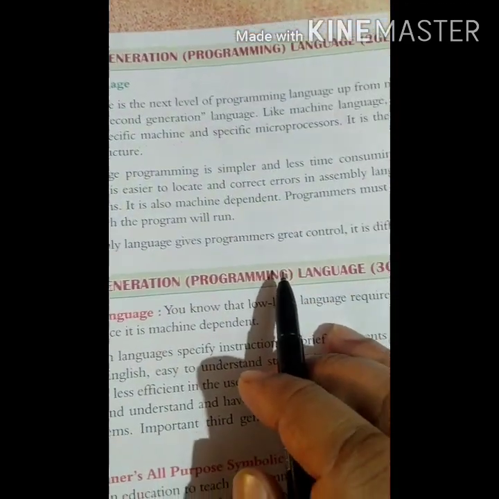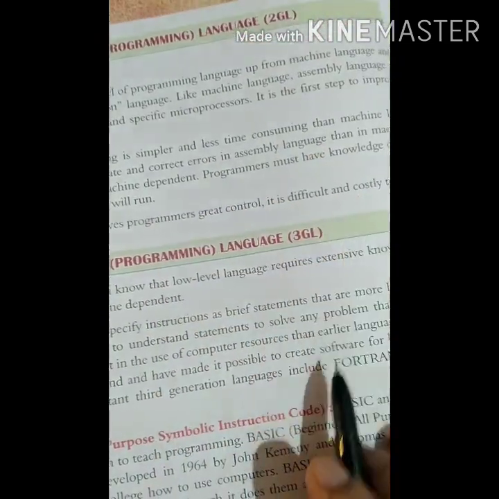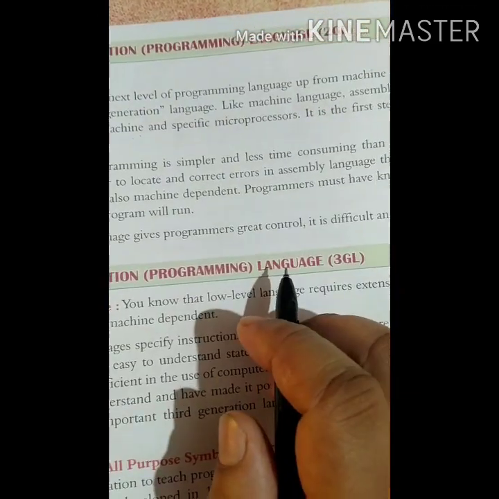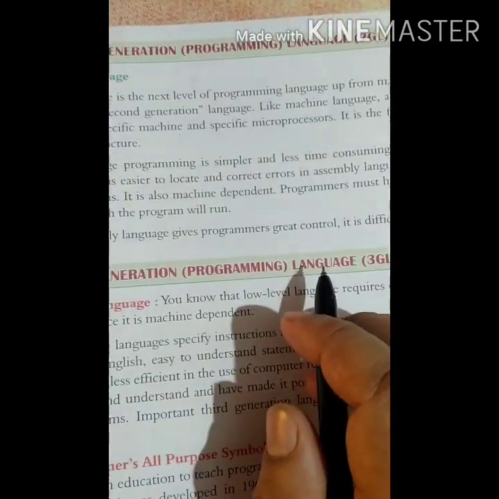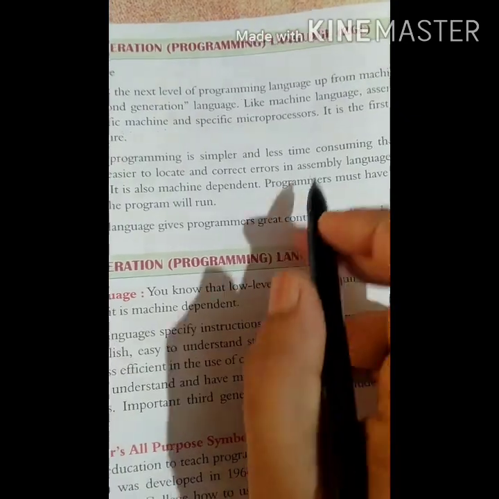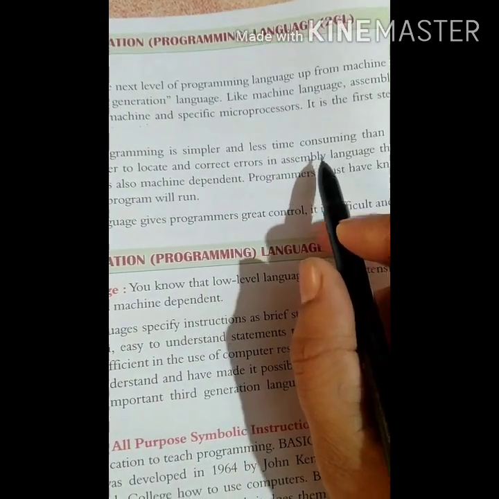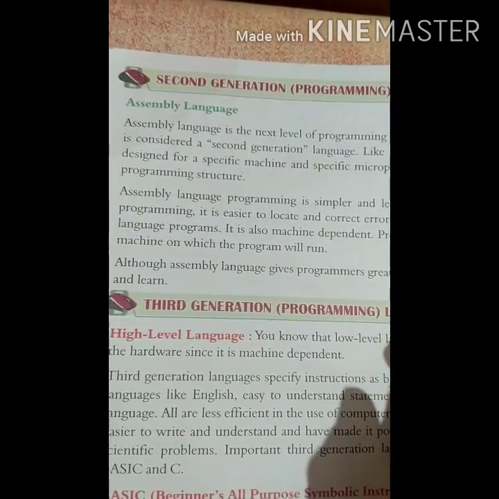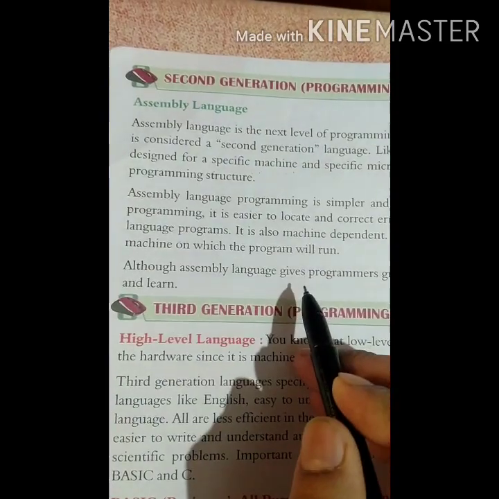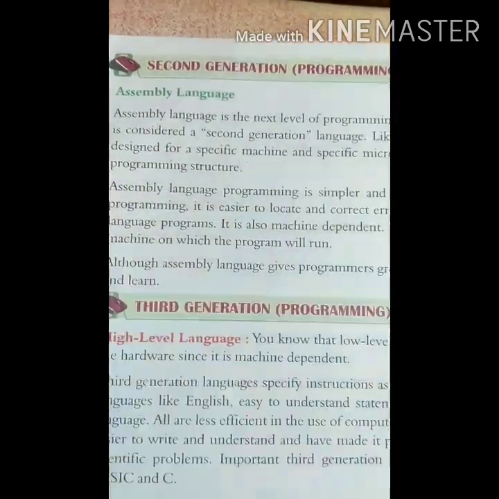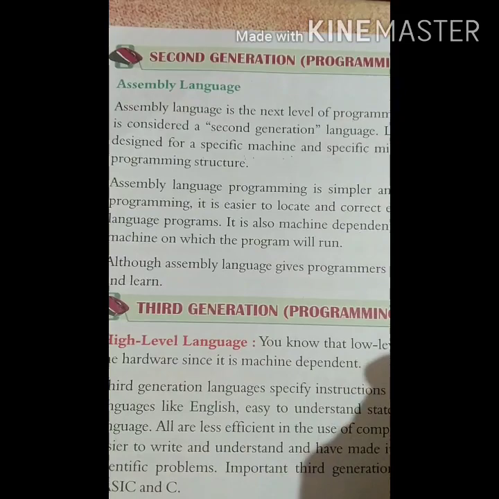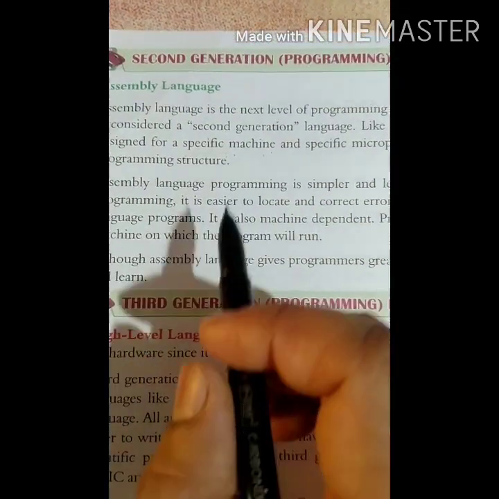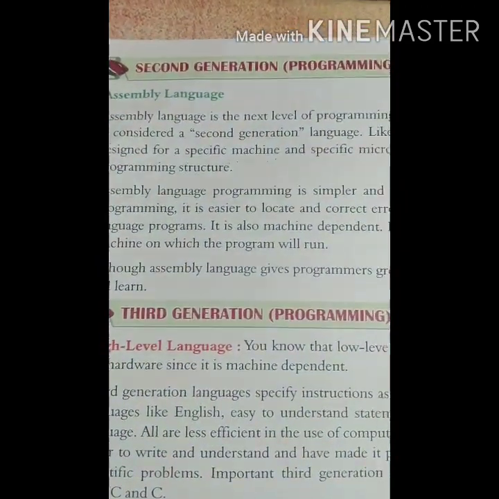Assembly language programming is simpler and less time consuming than machine level language. So obviously it is taking less time and its processing was also high. That's why we replaced machine language with assembly language. The only biggest disadvantage was that it was machine dependent. If you are writing a program in one computer, that was not running on another computer.